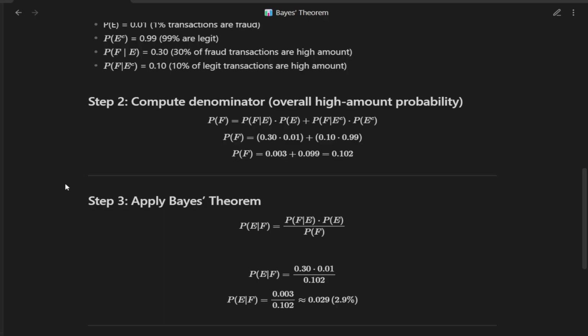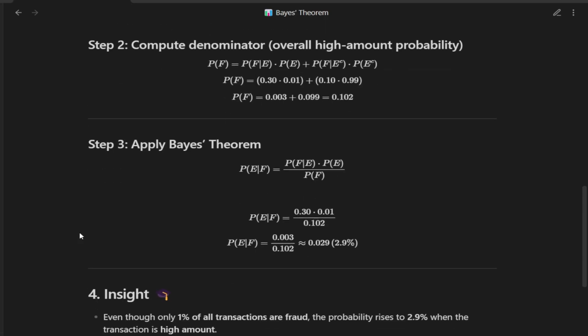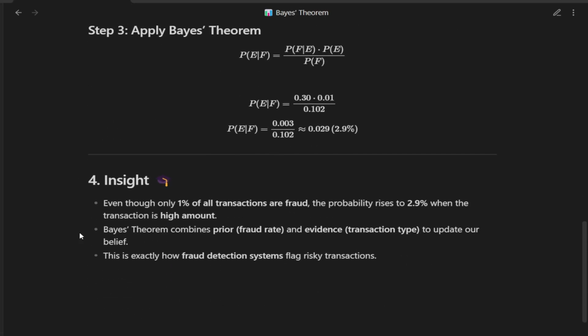Step 2. Apply Bayes' theorem. Probability of E given F equals probability of F given E multiplied by probability of E, over probability of F, which equals 0.30 times 0.01 divided by 0.102, equals 0.029. That means given a transaction is a high amount, the probability it's actually fraud is about 2.9%. This is really interesting. Even though only 1% of all transactions are fraud, once we add the evidence of a high amount, the probability almost triples to 2.9%.